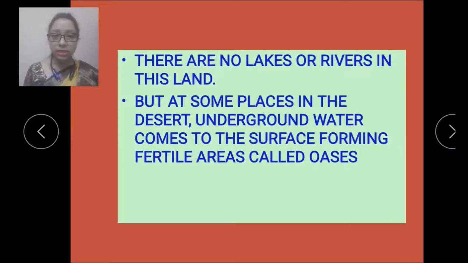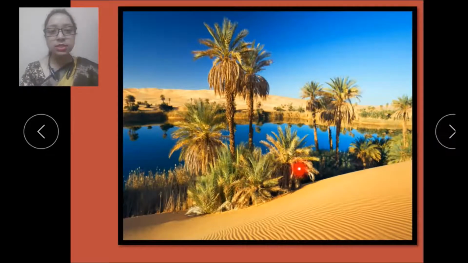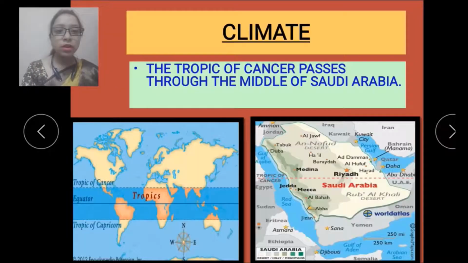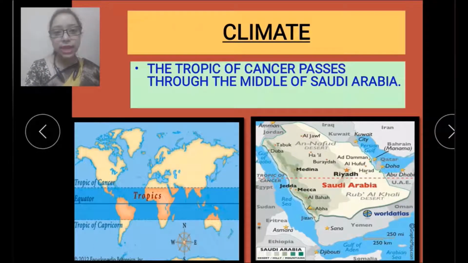Now let's see next. So here is the picture of oasis, where the underground water comes up to the surface. Now let's see next. Now we'll understand the climate of Saudi Arabia. So let's read it out. So the Tropic of Cancer is passing through the middle of Saudi Arabia.